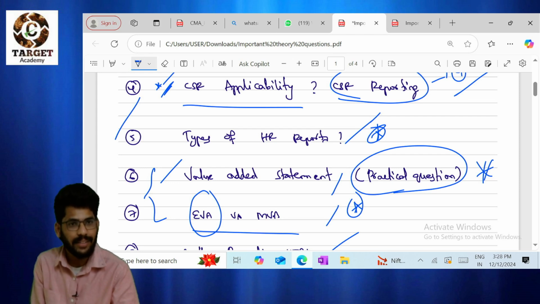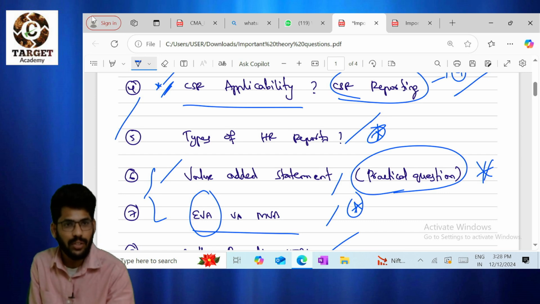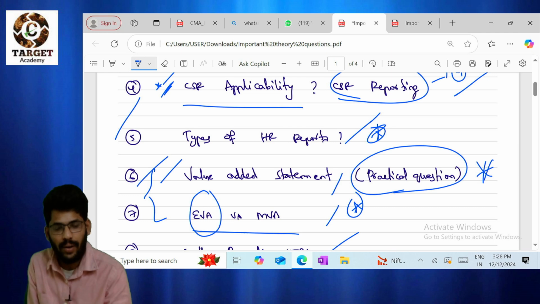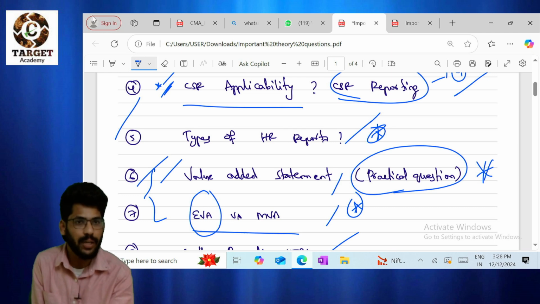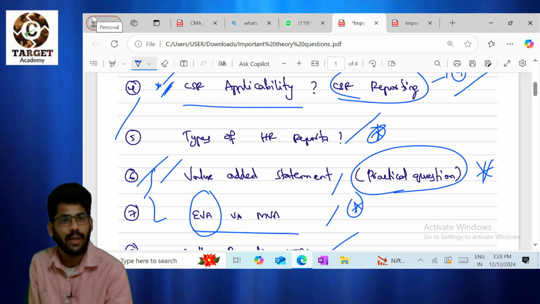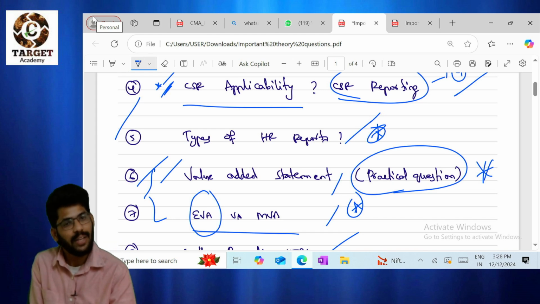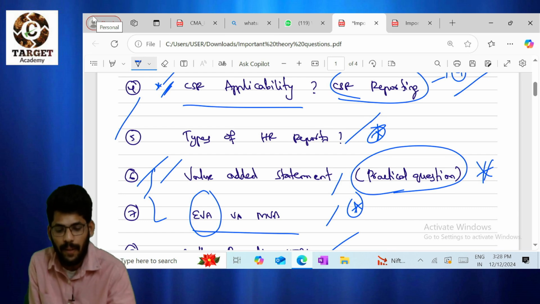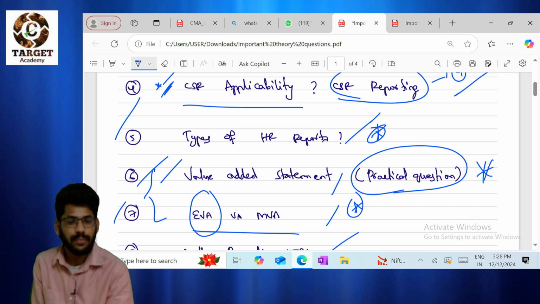Everyone is asking for the last attempt solution. Last attempt we got an EVA question, right? I will give the solution in the next video. Don't worry about it. Please go through this video in the meantime. Now the value added statement. This question we got in the cost audit question paper yesterday, so they may not ask it in this CFR paper. That is one possibility. In the previous attempt they asked EVA only, and before the previous attempt also EVA only. So for this attempt they may ask the value added statement. Both possibilities are there, so don't ignore both questions.